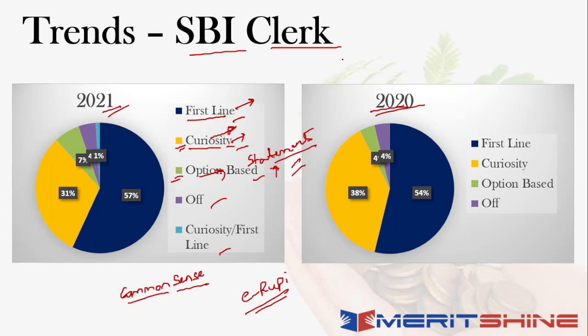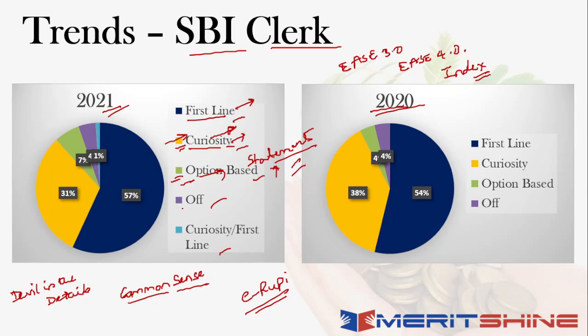So similarly, when I talk about an EASE 4.0 and you talk about the EASE 3.0 rankings that got released recently, then you need to be aware of what the rankings were in EASE 3.0, that EASE 4.0 has come after EASE 3.0, what parameters are incorporated in it, and how many parameters are involved in calculating the EASE index. So all of these things also become very important, right? So that is where the curiosity comes in, wherein you want to know just a little bit more than what is given in the headlines, right? And again, option based questions through common sense and through various kinds of deeper reading can definitely be achieved. As I said, the devil is in the details, right? So you have to spend time in understanding news rather than just remembering the headlines, right?